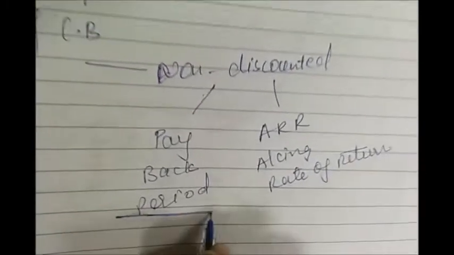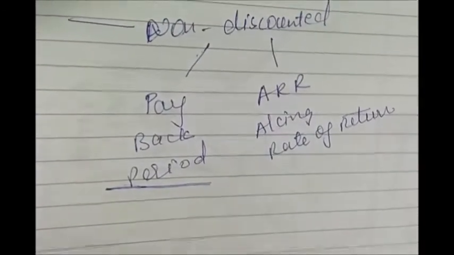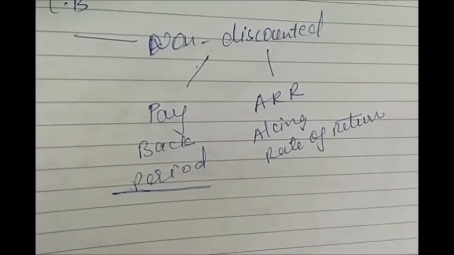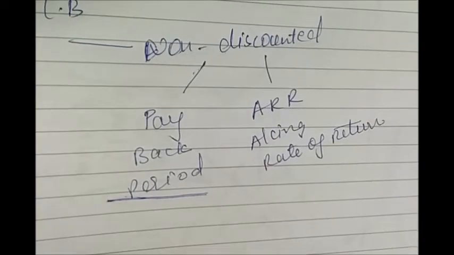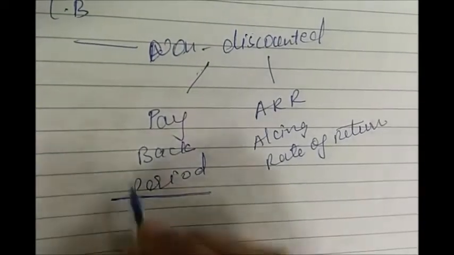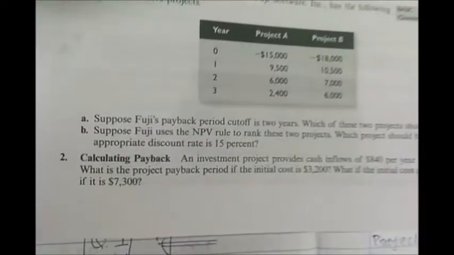Talking about payback period, in very simple terms, it means that in how many years you are able to recover your investment. So first we'll look at the example of payback period. Say you are planning to invest. So for the example of payback period, we will refer to page number 185 of the text, question number 1.